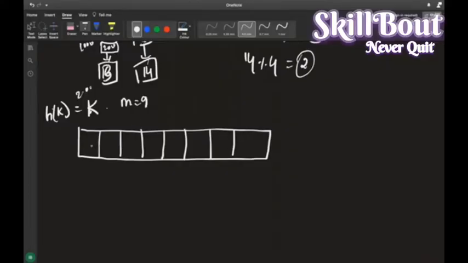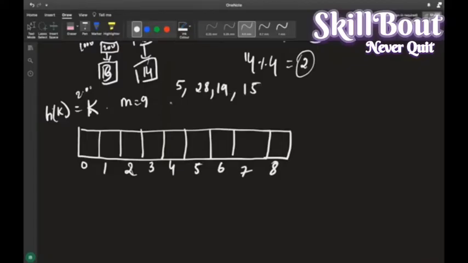As I told you, it will be the count. What is the count? 1, 2, 3, 4, 5, 6, 7, 8, and we need one more, 9, right? So I'll use indexing 0, 1, 2, 3, 4, 5, 6, 7 and 8. Then they have given some numbers: 5, 28, 19, 15, and a few more numbers like 33, 12, 17, 10.